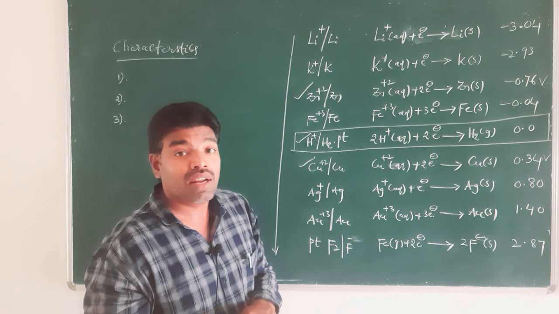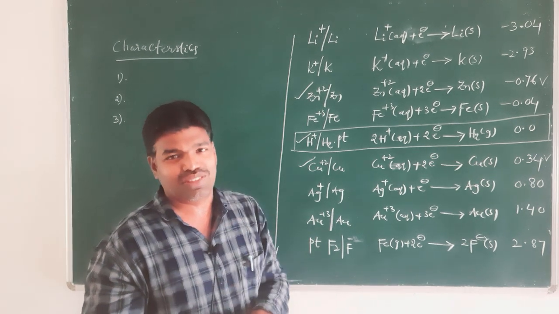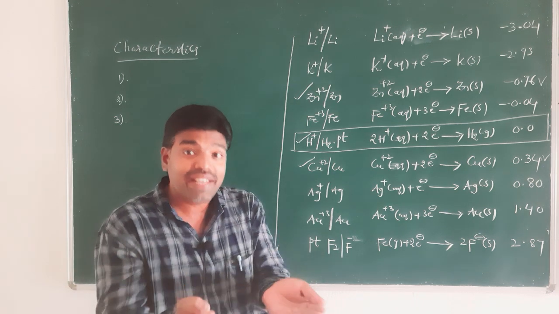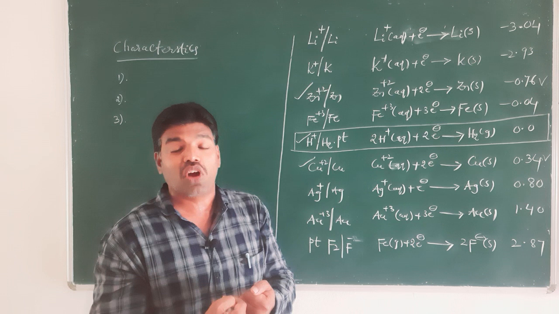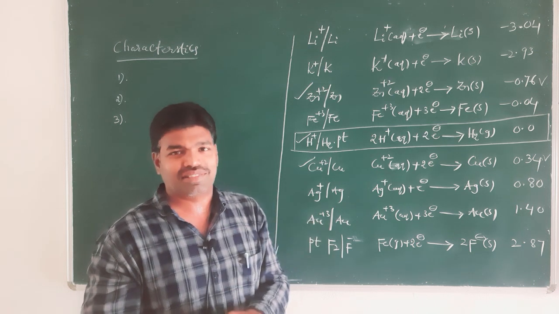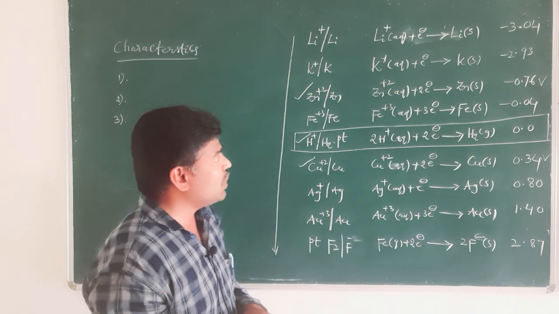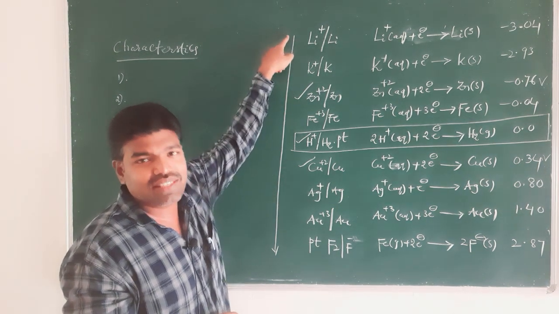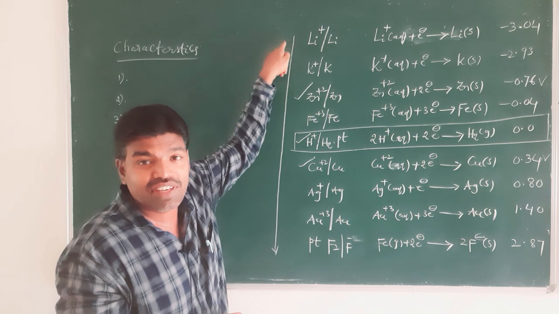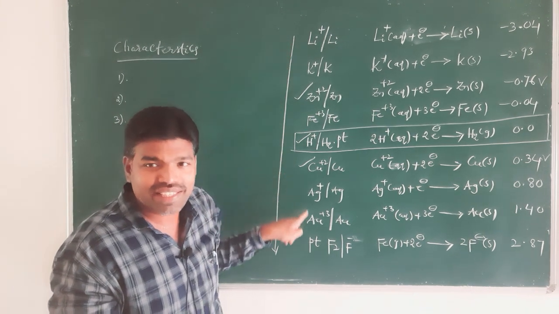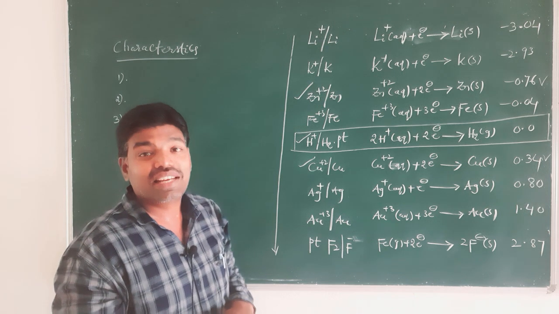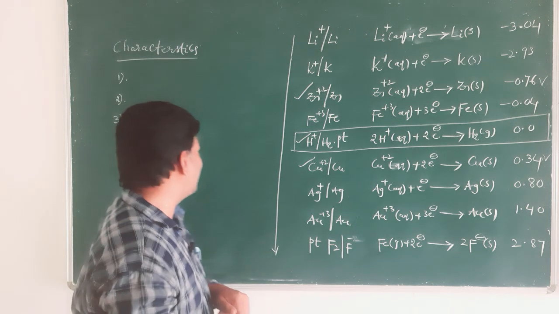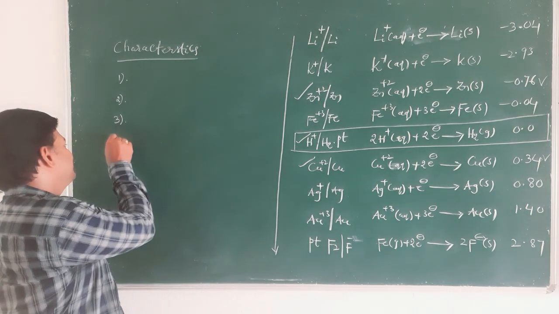Those are called active non-metals, because those non-metals readily accept electrons. That is why we call them active non-metals. So, from top to bottom, the activity of metals decreases.